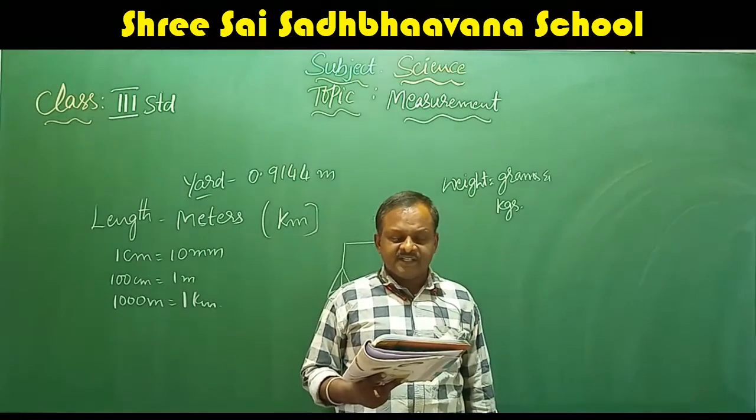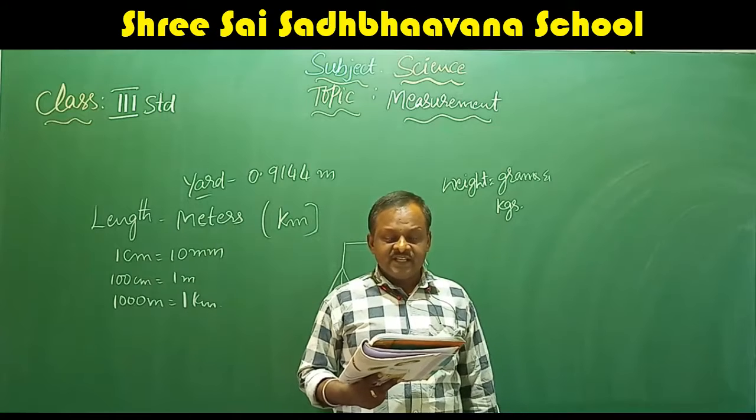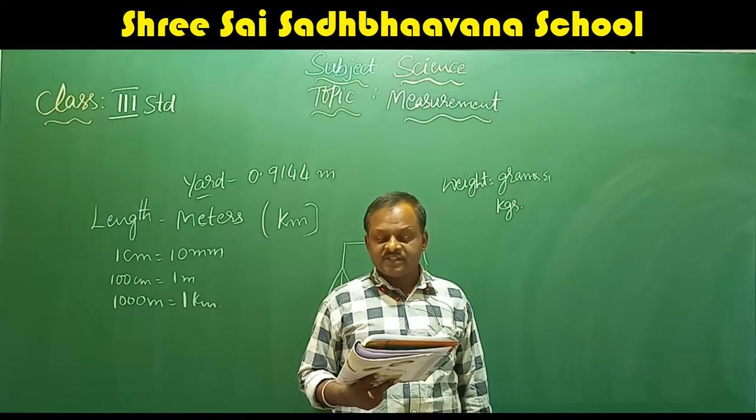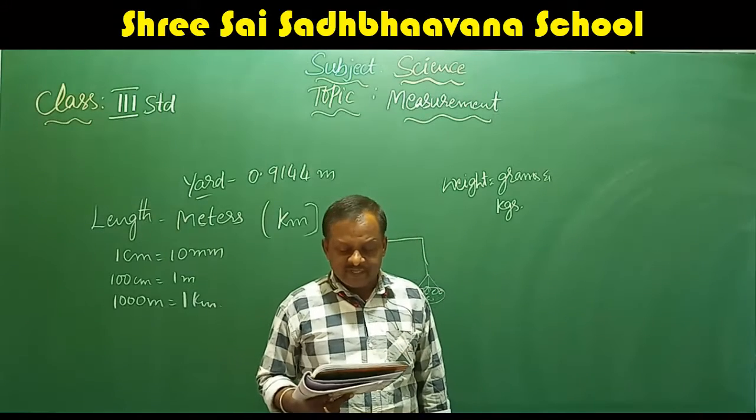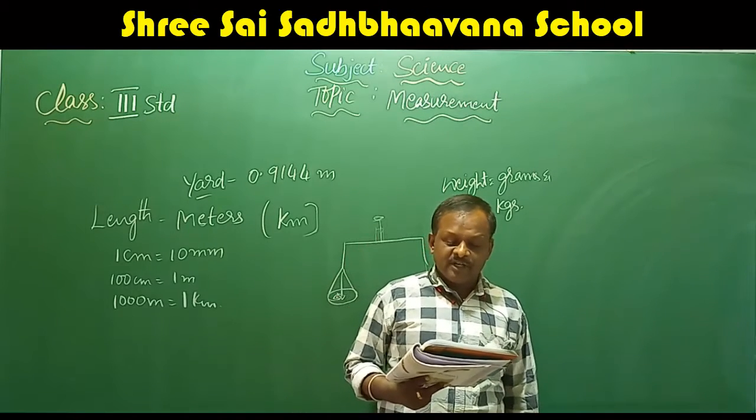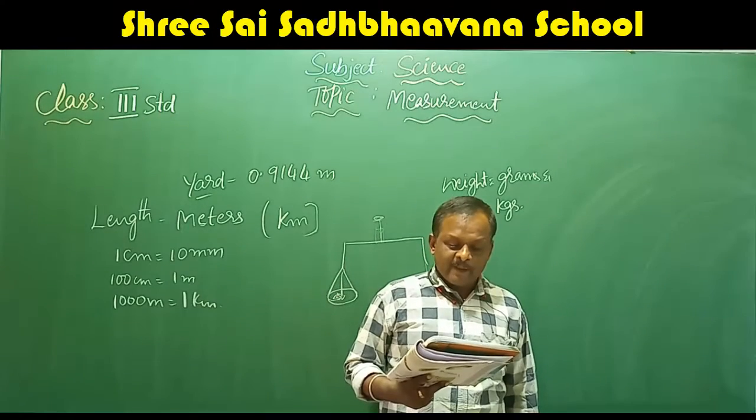Next, light objects are measured in terms of grams, that is g. Heavy objects are measured in kilograms, kg. The common balance and weights, electronic balance and spring balance are the instruments that are commonly used for weighing.